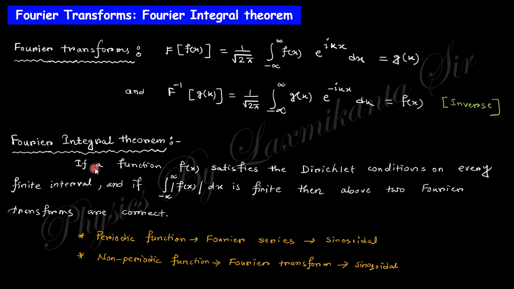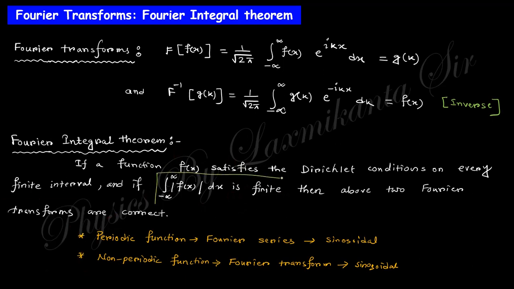Okay. So the Fourier integral theorem says that if any function f of x satisfies the Dirichlet condition, you know about the Dirichlet condition which was discussed in the Fourier series, and it is finite on every finite interval, then the above Fourier transforms are correct. That means this Fourier transform is possible and its inverse is also possible when this function satisfies the Fourier integral theorem. That means this will be finite. You must satisfy this condition.